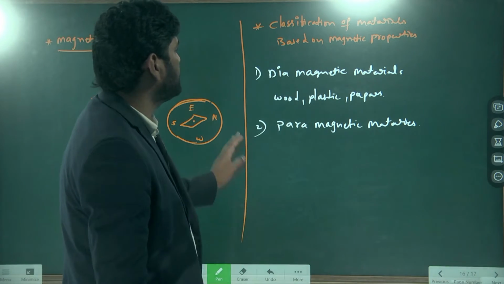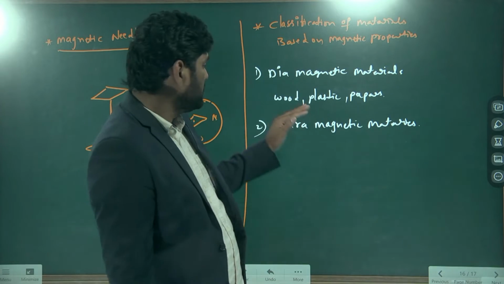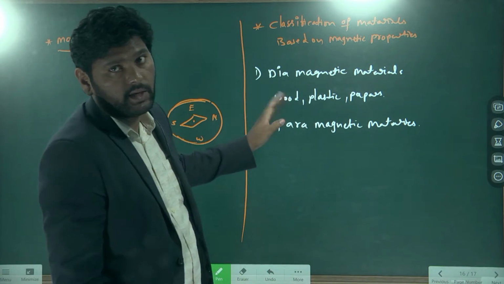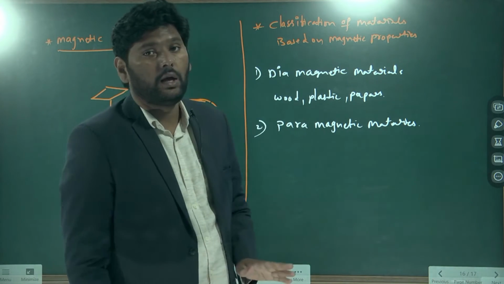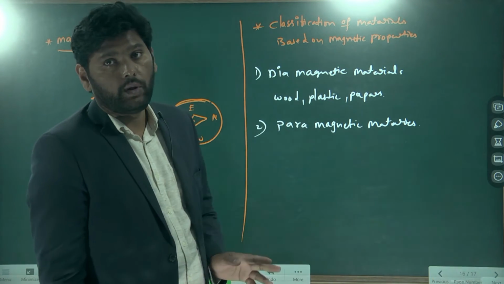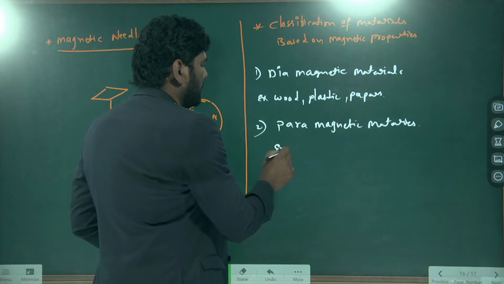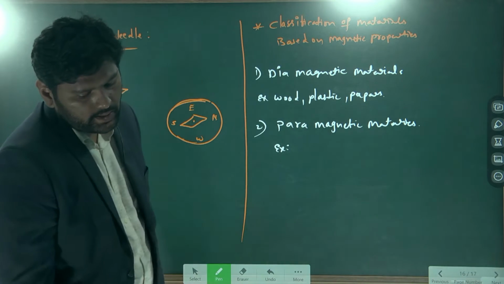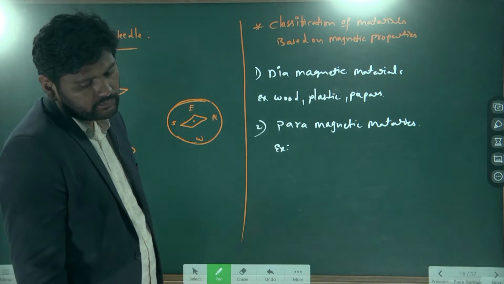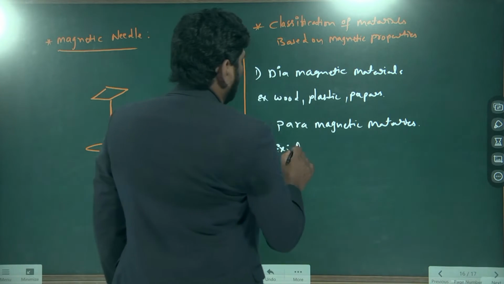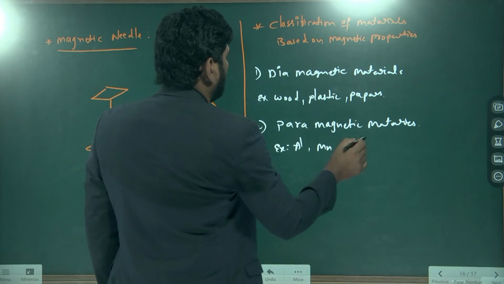The materials which are attracted only partially to magnets, which are influenced partially, are known as paramagnetic materials. Examples are bismuth, aluminium, manganese. These are some examples of paramagnetic materials.